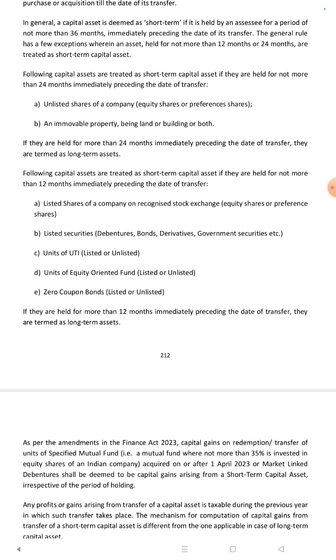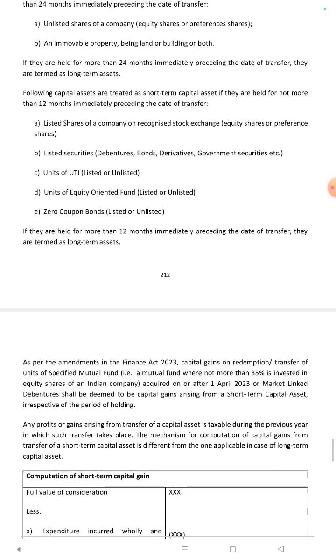The following capital assets are treated as short-term capital assets if they are held for not more than 24 months immediately preceding the date of transfer: unlisted shares of a company, equity shares or preference shares, and immovable property being land or building. If they are held for more than 24 months immediately preceding the date of transfer, they are termed as long-term assets.